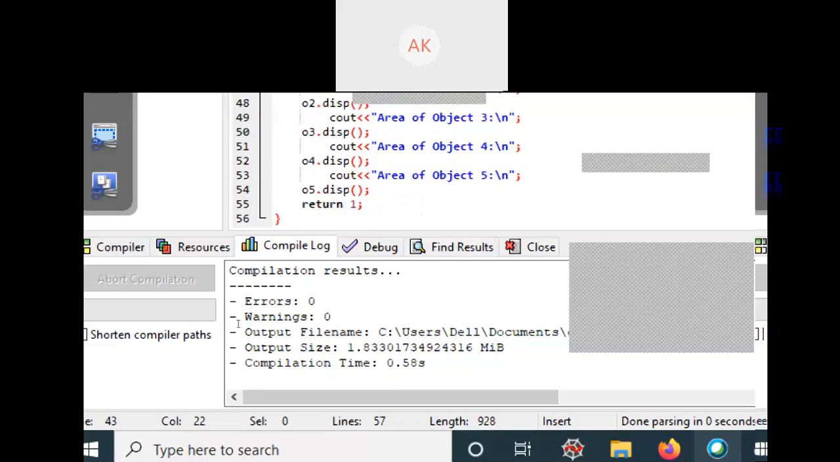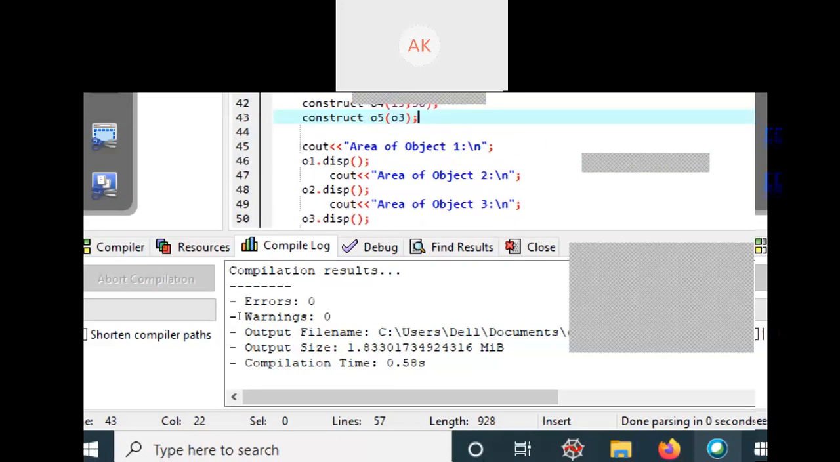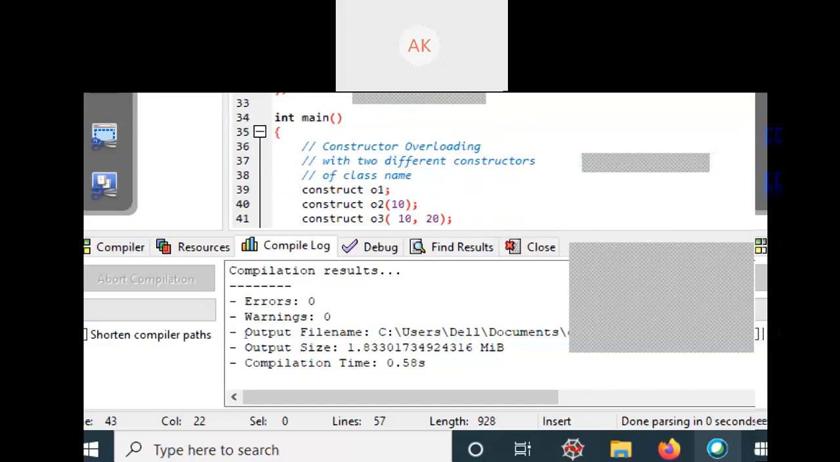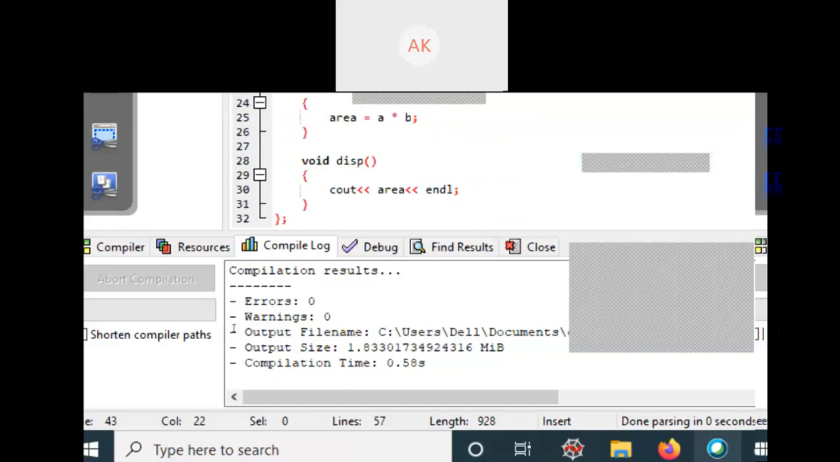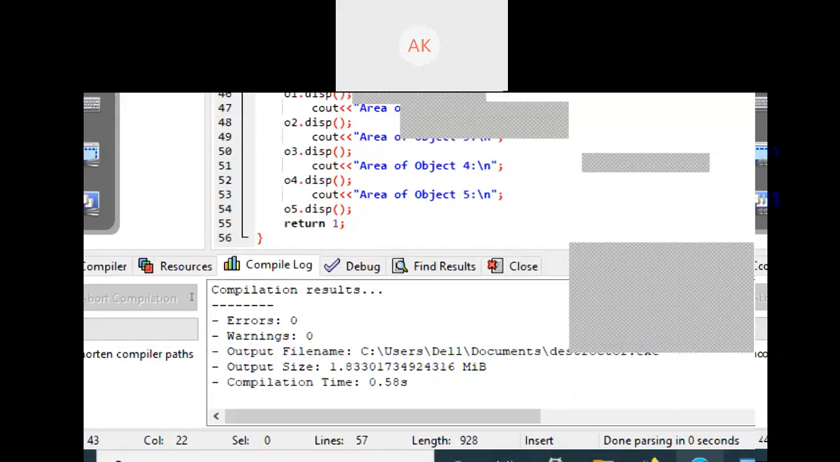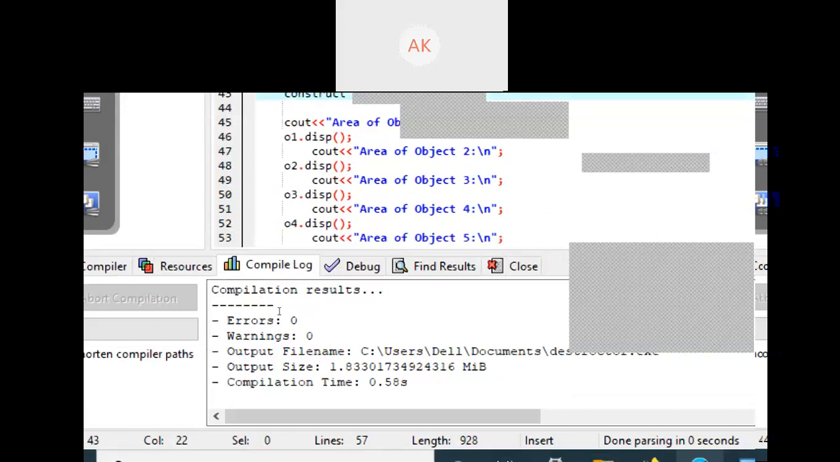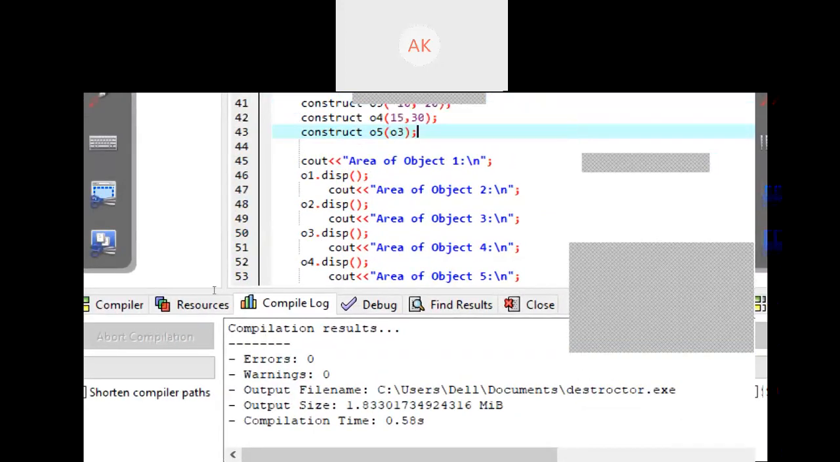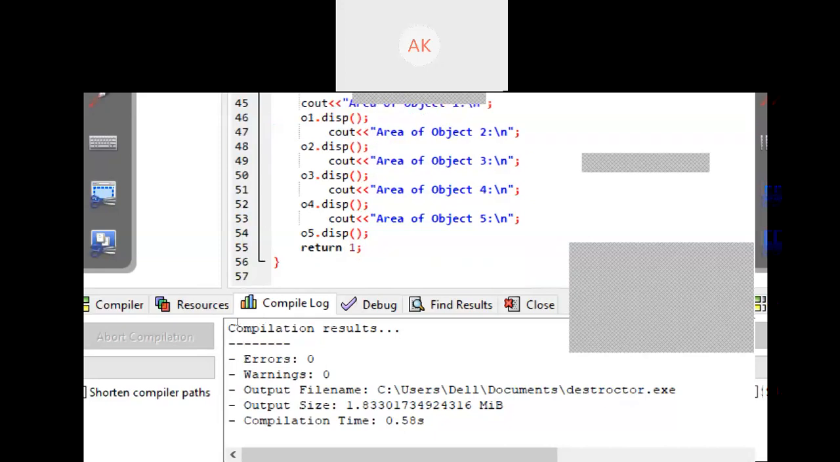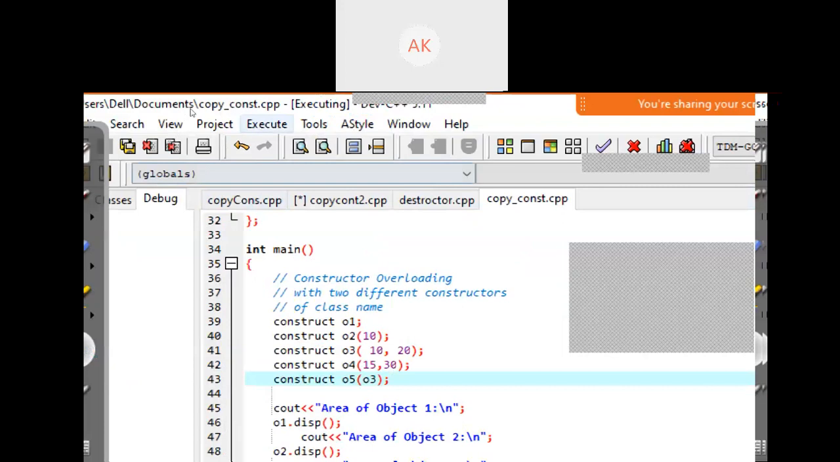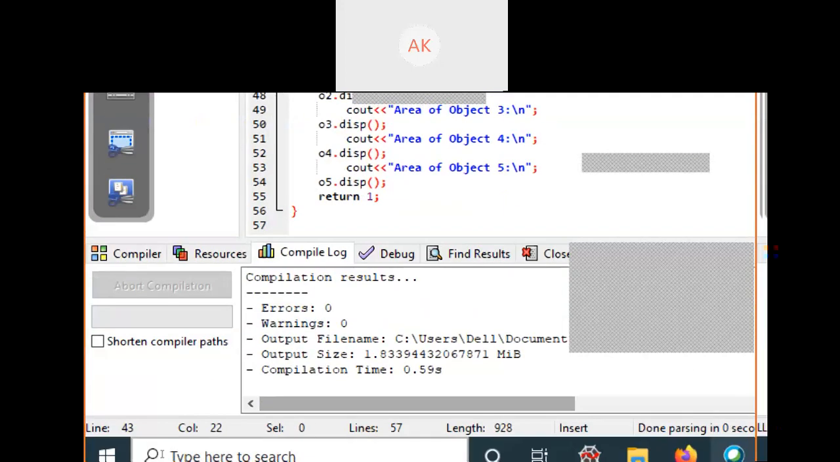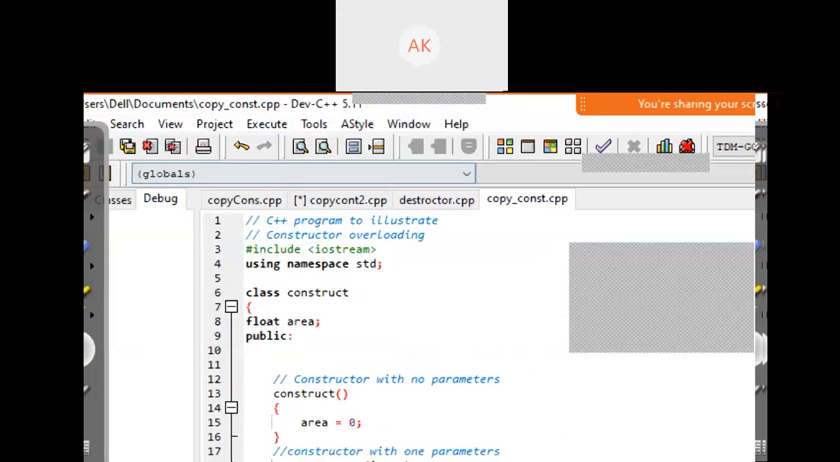In the next line we just call the function disp. Disp means just print the area value. So you can understand this easily. It will print the area of all 5 objects. Okay, let's execute this code. Before executing, compile this code. As you can see, 0 errors. You can run this code.